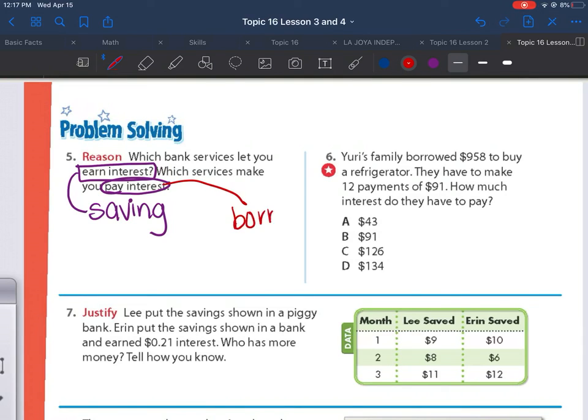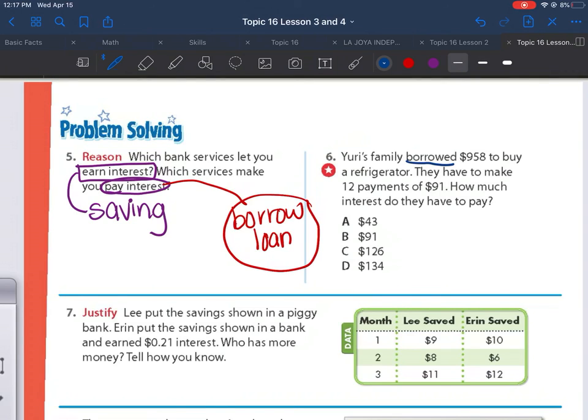Which services make you pay? When do you have to pay interest? When you borrow money. When you get a loan. Whenever you go and you say, I don't have money, can you lend me money? Then they're going to say yes, but you're going to have to pay interest. Okay?